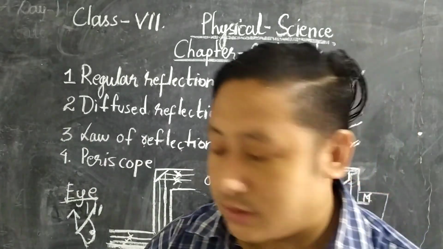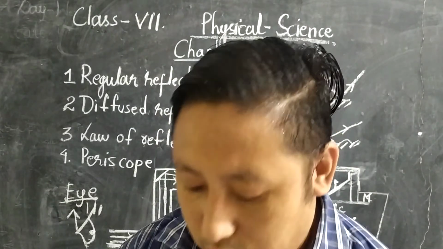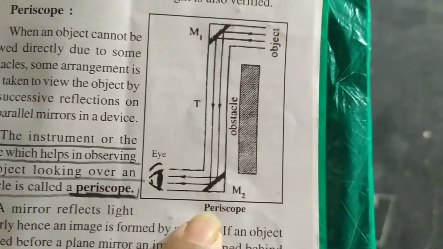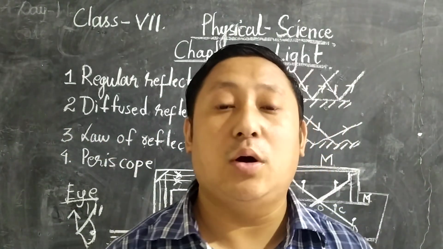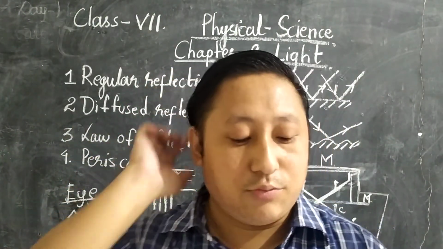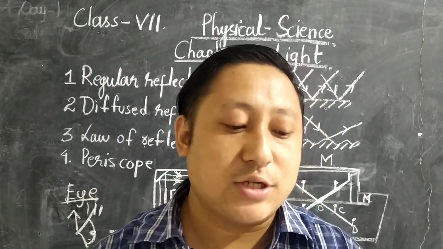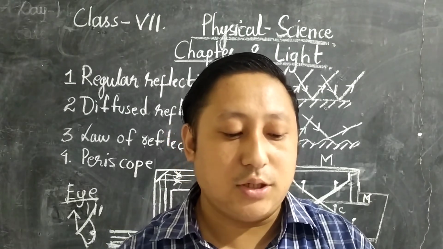Okay, so the next one is the periscope. Now what is a periscope? Now see, a periscope is like this. Look here students, very carefully. This periscope is used by submarine people, or in the war, or by the armies. What is a periscope? I just want to read over here. The instrument or device for observing an object by looking over an obstacle is called a periscope.